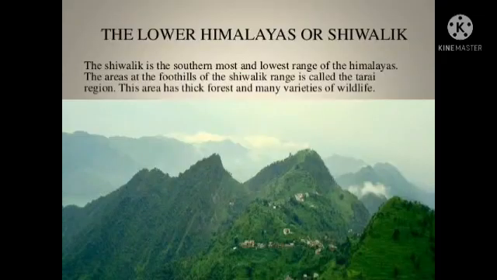Let's see Shivalik. The Shivalik hills are the southernmost mountain range of the Himalayas. Not only that, it is the lowest range of the Himalayas. Children, do you know the word Shivalik literally means thick hair of Lord Shiva. So it is 2400 kilometer long.